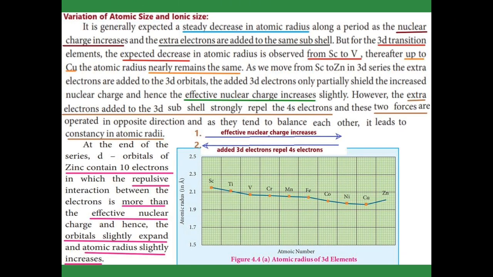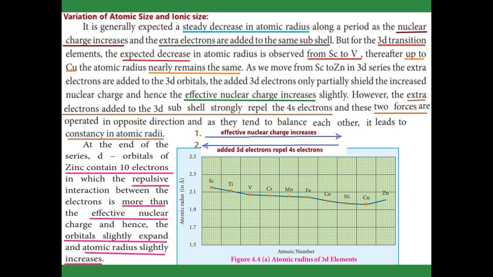Generally, atomic size decreases across a period because the nuclear charge increases and the extra electron is added to the same subshell. We have already learned this in our 11th standard, but in the 3d series what we expected is somewhat changed. Now see the graph. From scandium to vanadium there is a decrease in atomic size, but up to copper they have a near constancy in their atomic size.